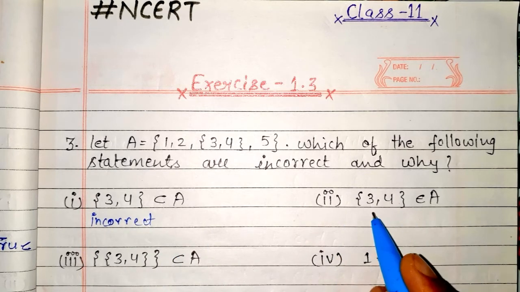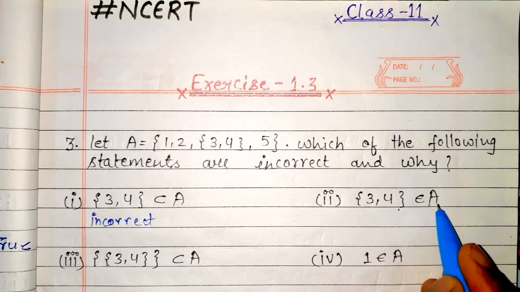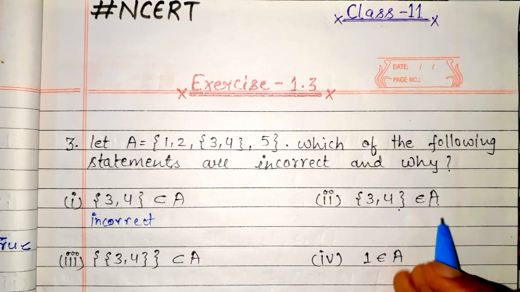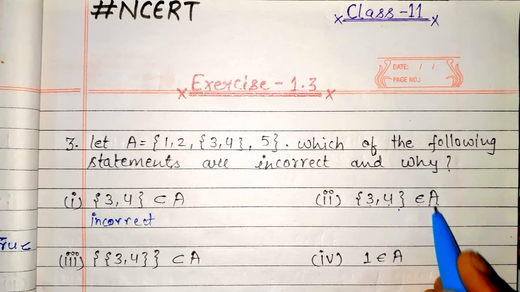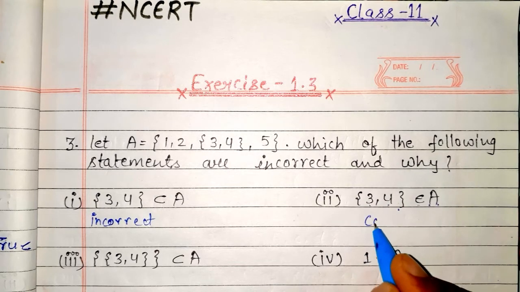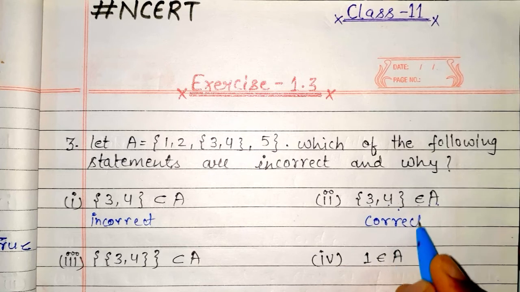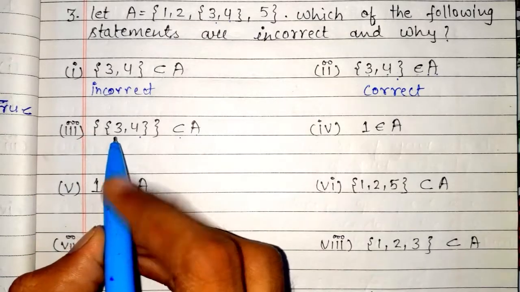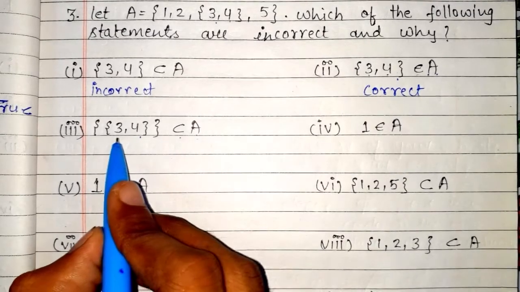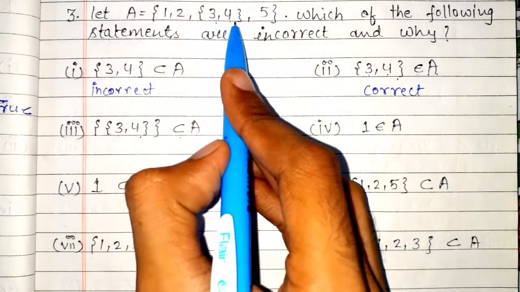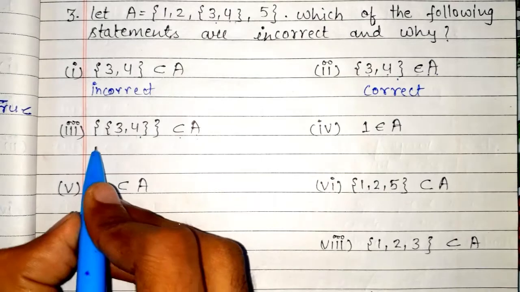And second is 3, 4 belongs to A, so this is correct because these are elements which belong to set A, so we write correct. Third question, {3, 4} is a subset of A. So here we see that {3, 4} is not a set, so this is incorrect.